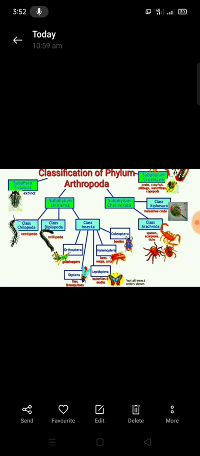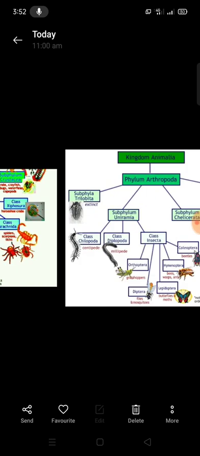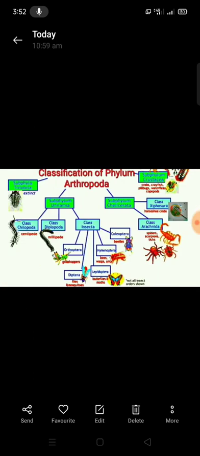Examples of the phylum are prawn, crab, cockroach, honeybees and scorpions. All the regular animals we see are belonging to Arthropoda. Tomorrow we will discuss the phylum Arthropoda classification. Okay, thank you.